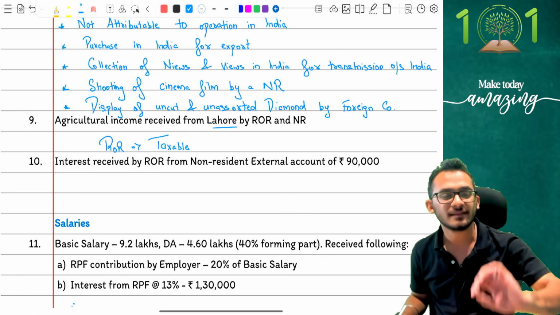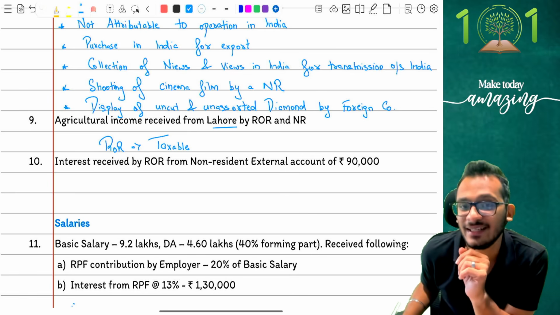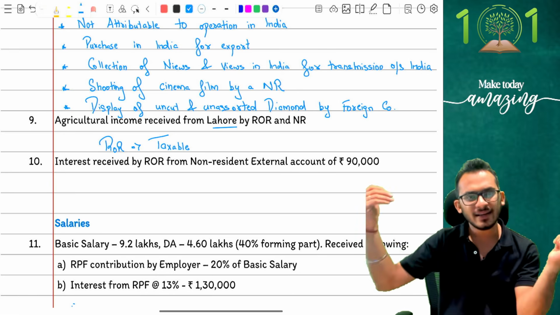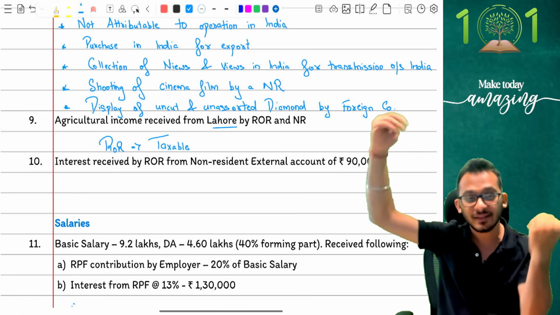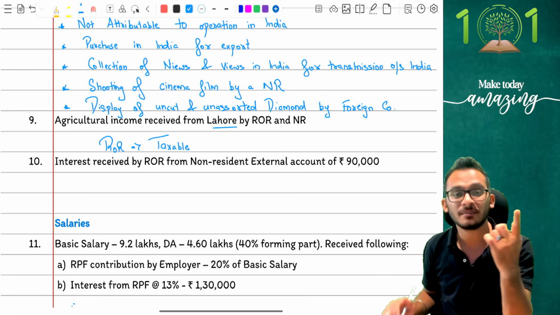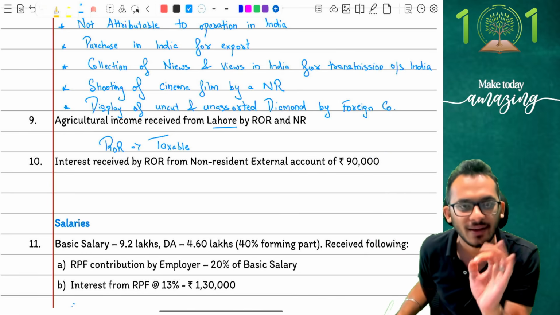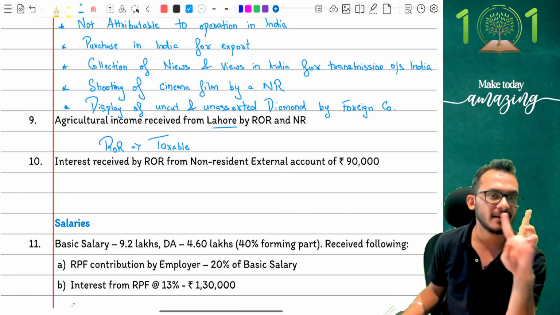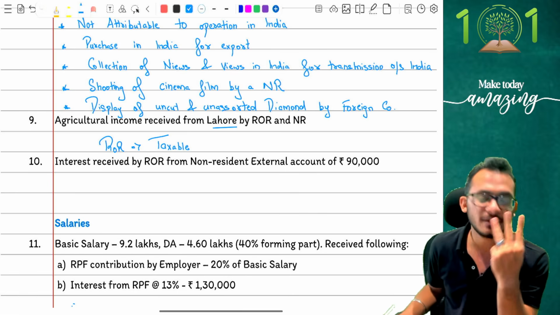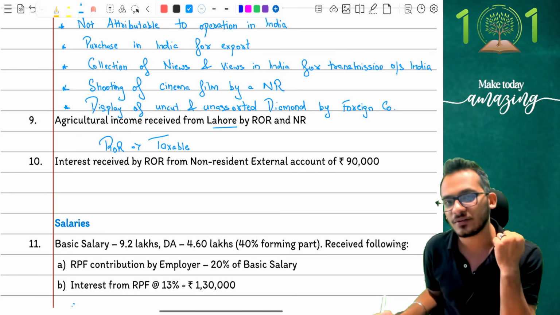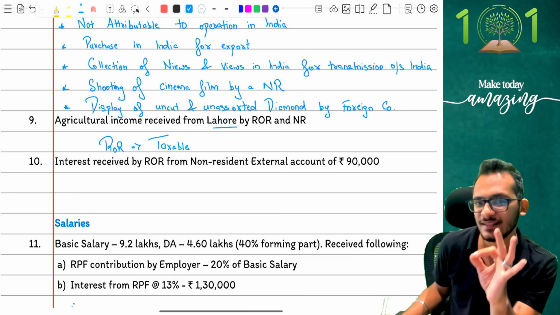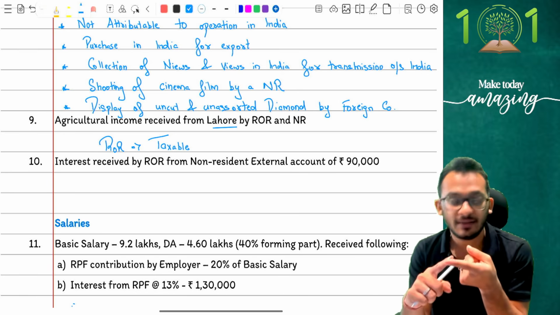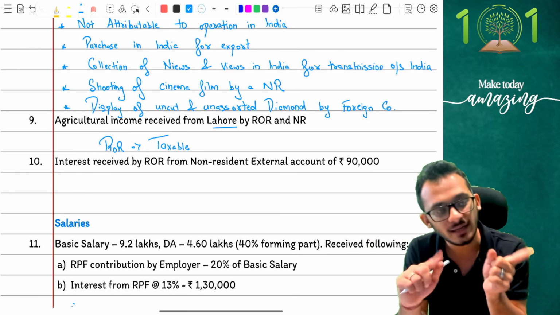ROR is fully taxable. The problem comes when you get the same question in NR logic. Now, people have this general understanding that agricultural land in India region is exempt, agricultural land in foreign region is taxable. Yes, I agree, no doubts about it. But look very carefully. First of all, I am an NR. And as an NR, there are only 4 incomes which can be taxed to me: income received in India, income deemed to be received in India, income accruing or arising in India, and income deemed to accrue or arise in India. In this scenario, the first thing you need to notice is that the land is in Lahore, which means the income is accrued outside India. No mention about the income receipt. I would assume that is also outside India.